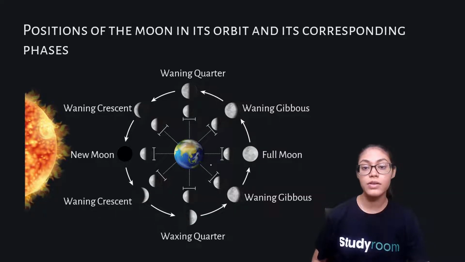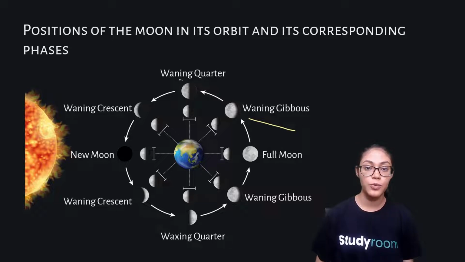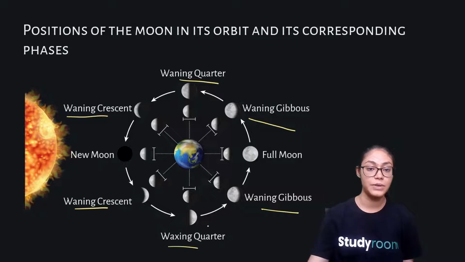While if the earth is in between the sun and the moon, then we are able to see full moon, right? So these are the different phases of moon. Waning gibbous, waning quarter, waning crescent, and waxing quarter, right?